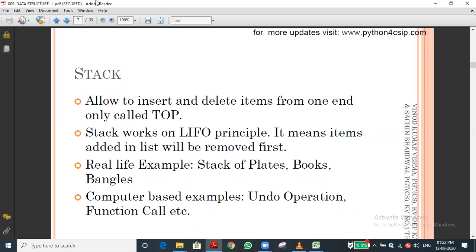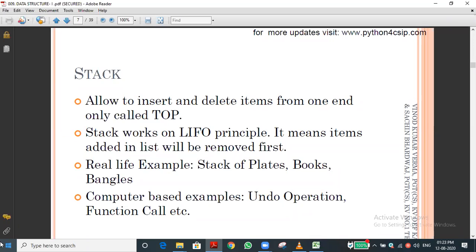Yes, sir. Then in case we have to remove an element in between these elements, what happens? For example, if you want to remove an element in between, say a total of 6 elements are there, and you need to remove the third element, then in this stack data structure we need to remove the 6th one, the 5th one, the 4th one, and only then can we remove the third one.